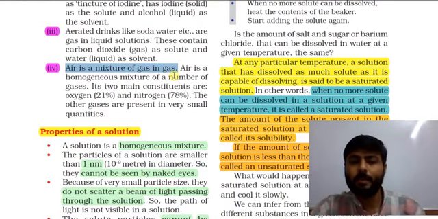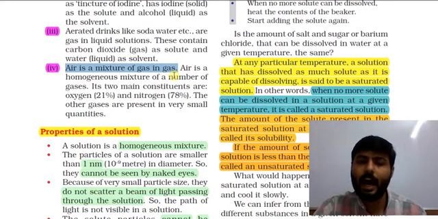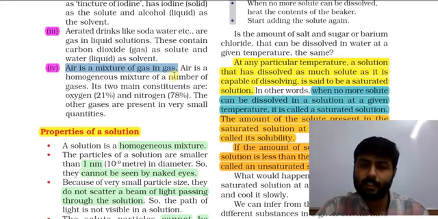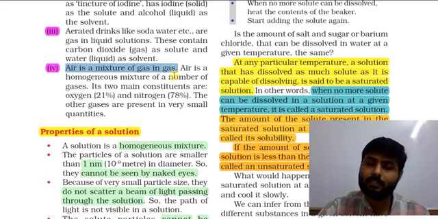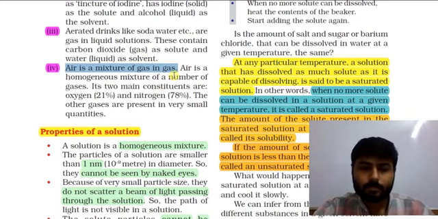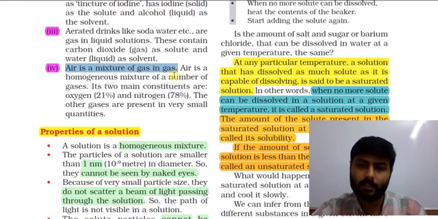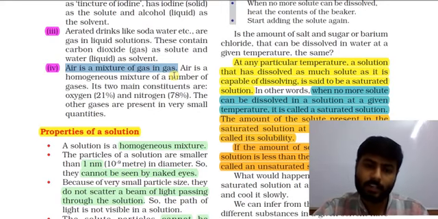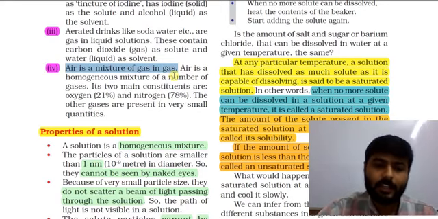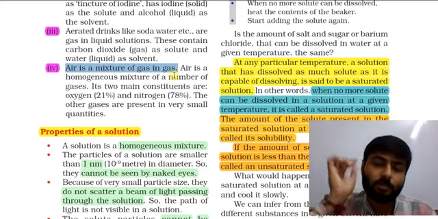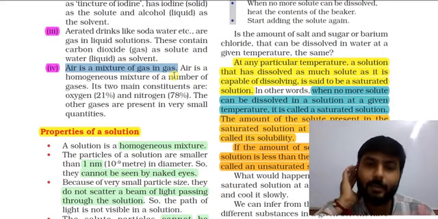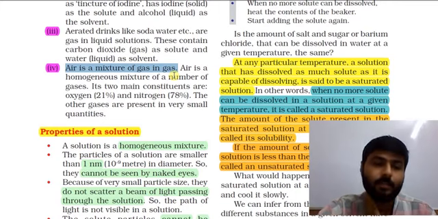Its two main constituents are oxygen 21% and nitrogen 78%, and the remaining 1% are other gases like hydrogen, helium, argon, neon, etc. The other gases are present in very small, comparatively negligible quantity.